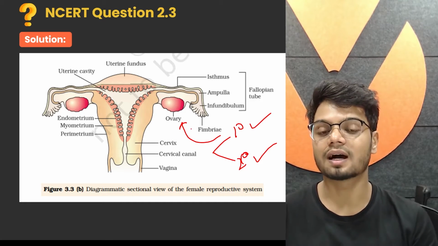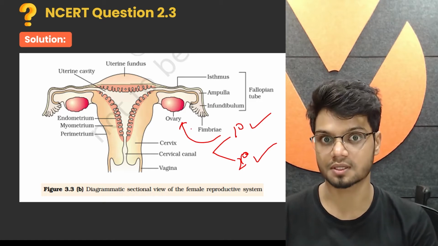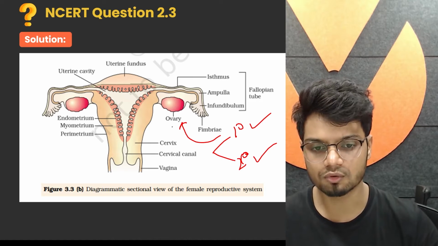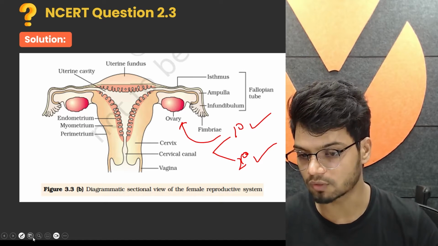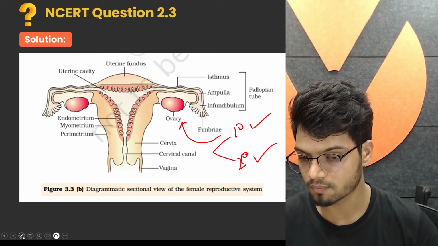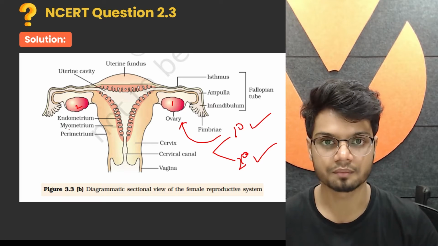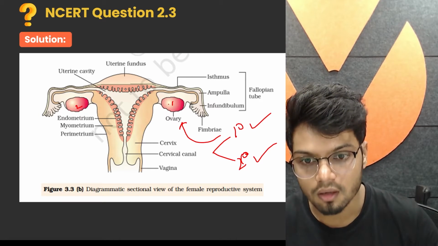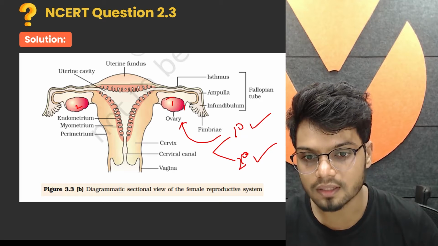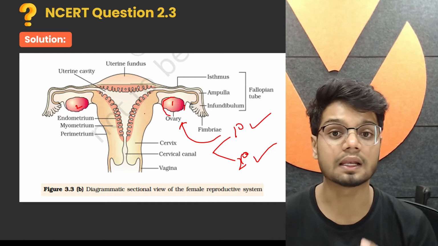Primary sex organs are directly involved in gametogenesis, in this case oogenesis. So we have the ovary here. First and foremost, ovaries occur in pair. So we have two ovaries, one here and one here. Each ovary is attached to the pelvic wall and also the uterus with the help of different ligaments.